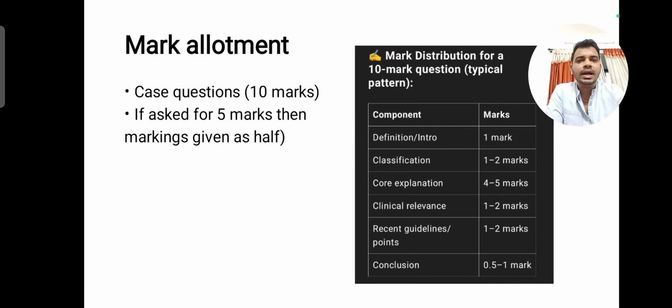So how is the mark allotment done? There are commonly asked case questions which will be asked for 10 marks. For example, you might be asked about anesthetic management of a CKD patient for 10 marks. Whatever you write, you must have seen that most of the students get 7 marks or hardly a maximum of 7.5. This is because the mark allotment is such.